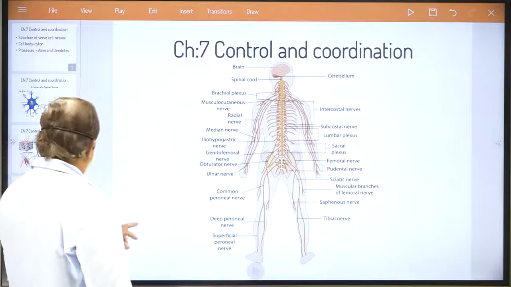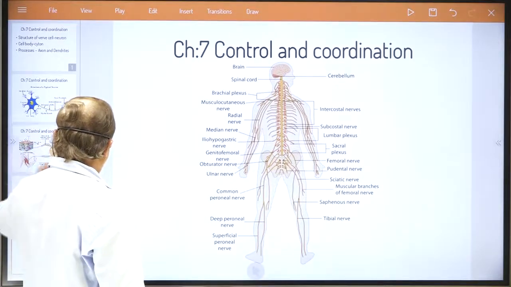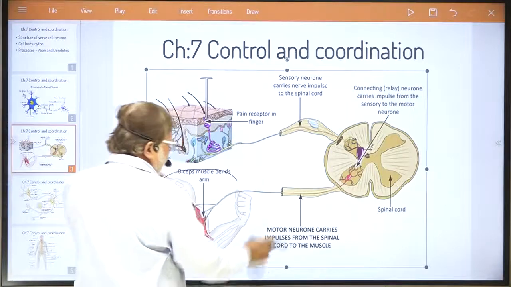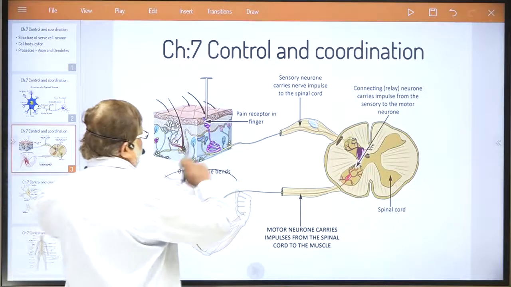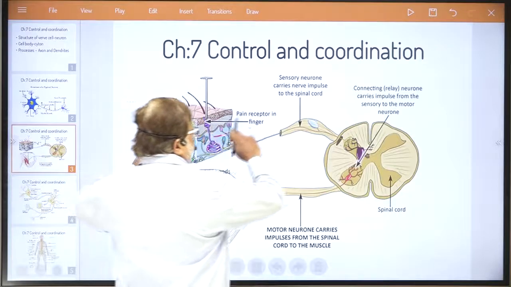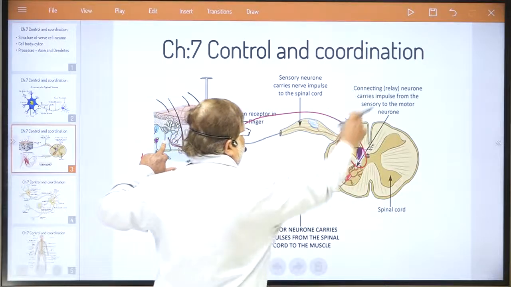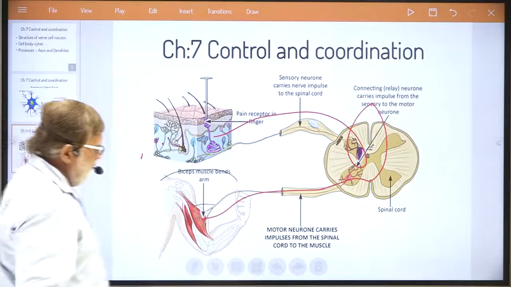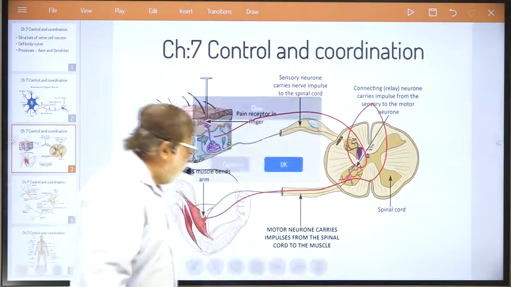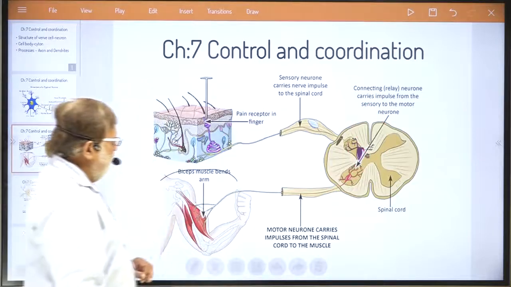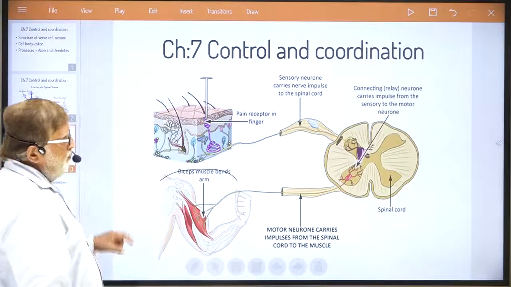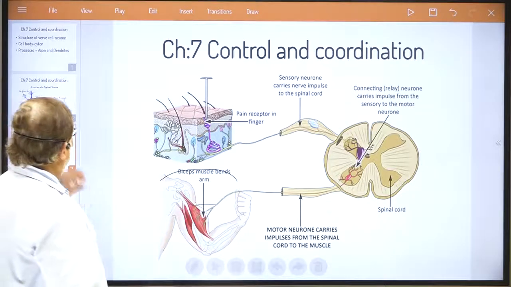And then we understood how the transfer of information takes place. Sensory organ, understood? You know this very well. Sensory organ to spinal cord to brain, brain to spinal cord, back to the organ. This is the complete process. So dear student, this is how the complete nervous system works in our body.